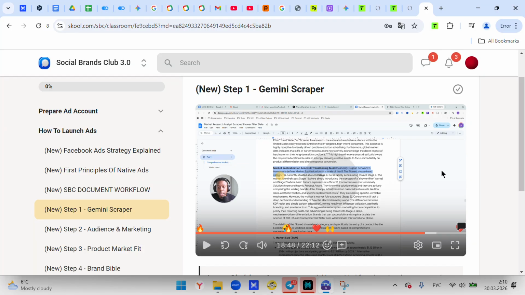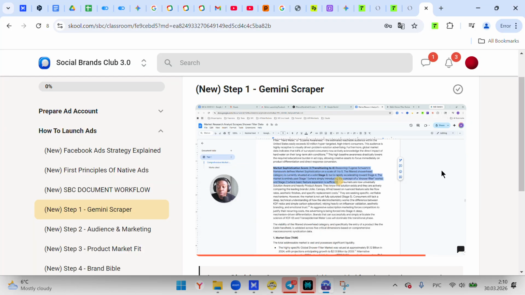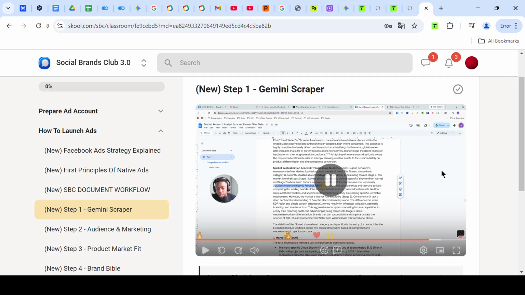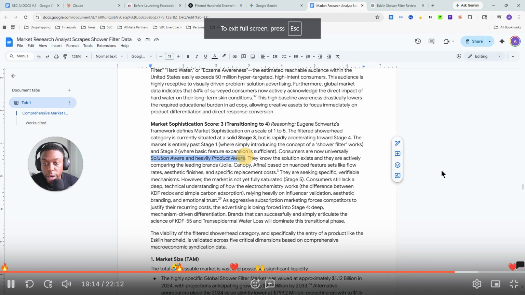Basically, what this is saying is people are aware of the problem, and they're aware that their current shower heads are the problem. They're not aware of the other solutions as well, though. Consumers are now universally solution aware and heavily product aware. Actually, to take that back, they are solution aware and getting into product aware.